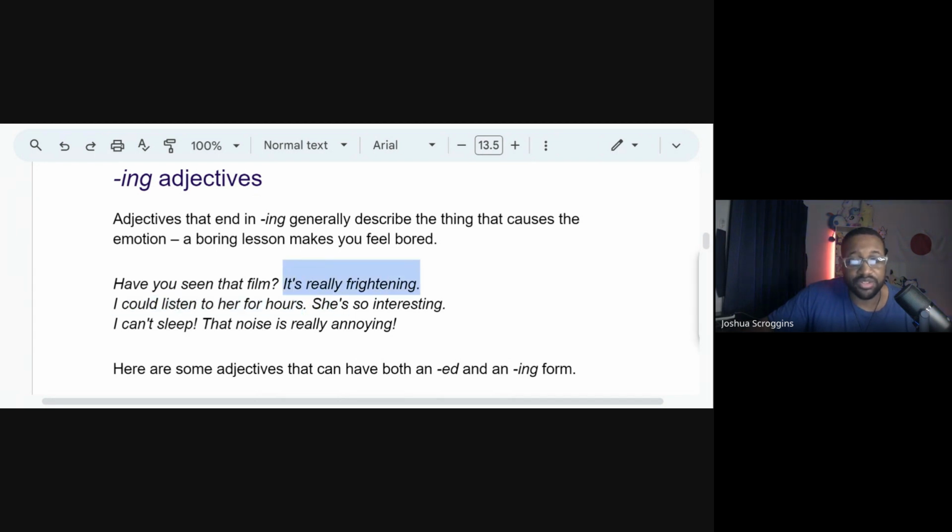Have you seen that film? It's really frightening. So this talks about the situation of the film. The film is frightening. That means the entire film will make you feel frightened. And if you don't know frightened, it means really, really scared. If someone's frightened, they usually can't move. A deep, deep scare. A scare is like a boo, I was scared. But frightened is a deeper scare, more long term.